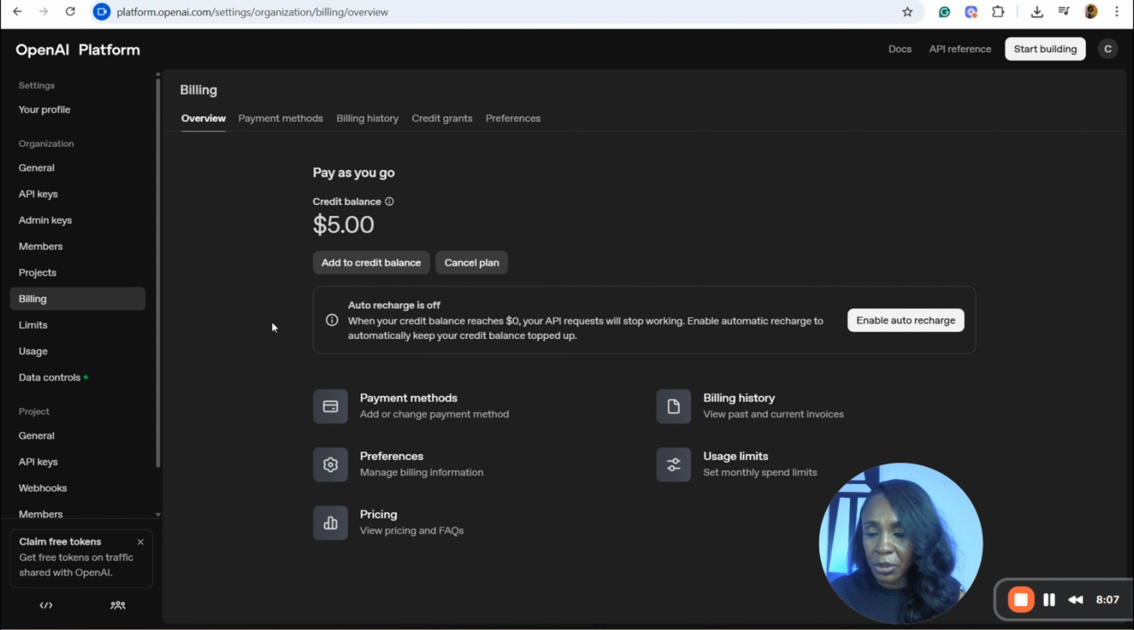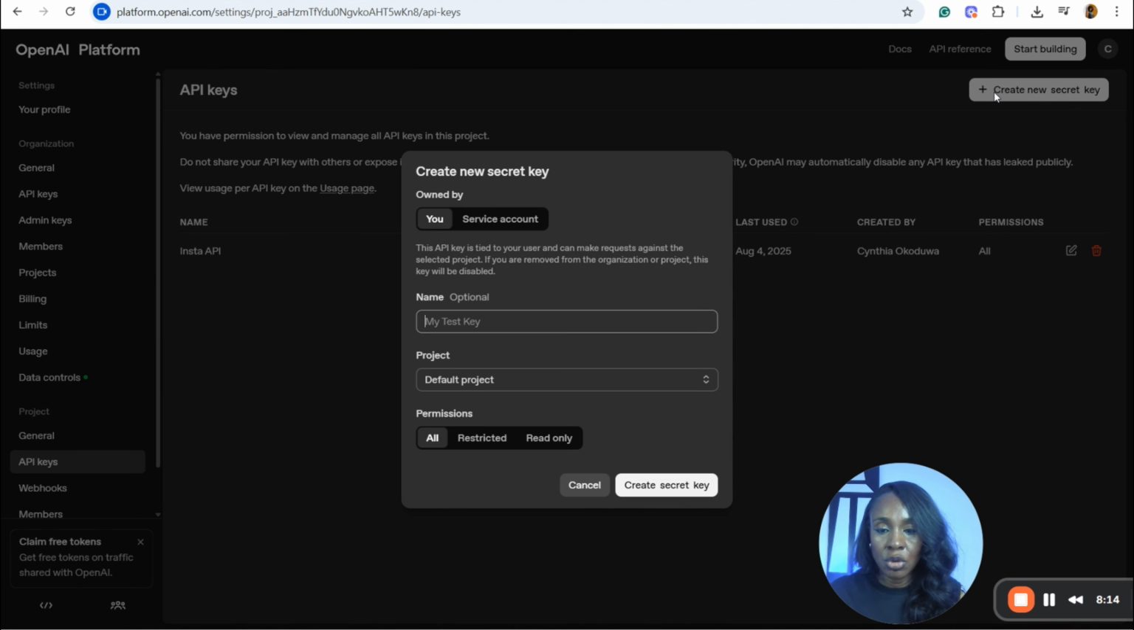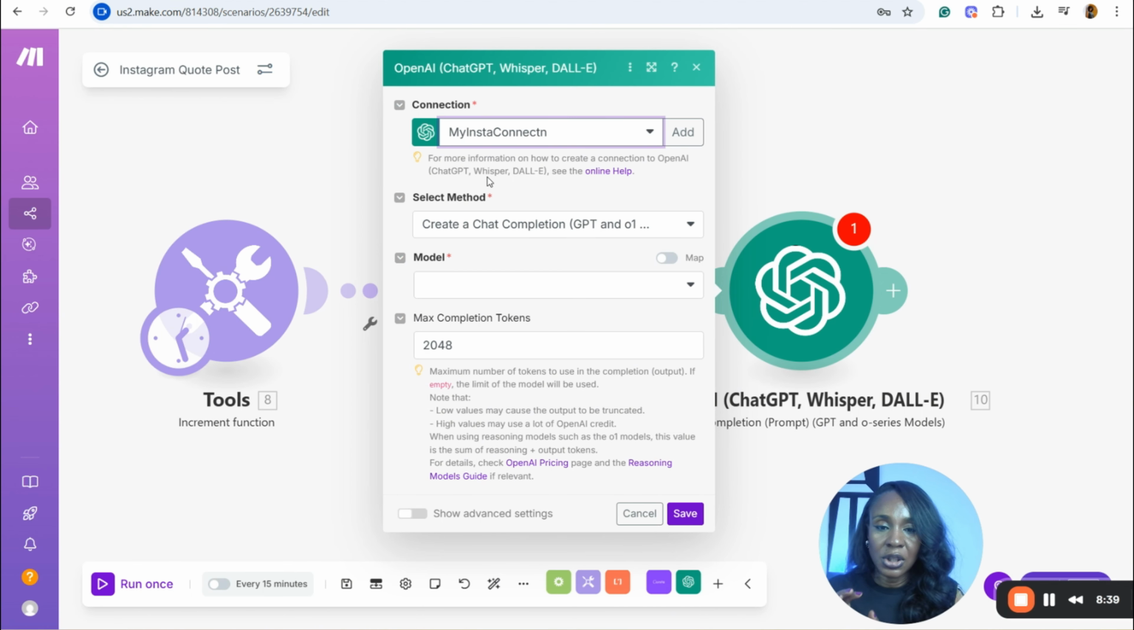Once you are done with the payment, you come to your API key section and create a new API key. The next thing you do is give your API key a name. After doing that, you create your secret key. You're going to get an API key, a secret key. Copy that key and don't lose it, because if you exit, you won't be able to get the key back again. So copy that key and come to your ChatGPT module.